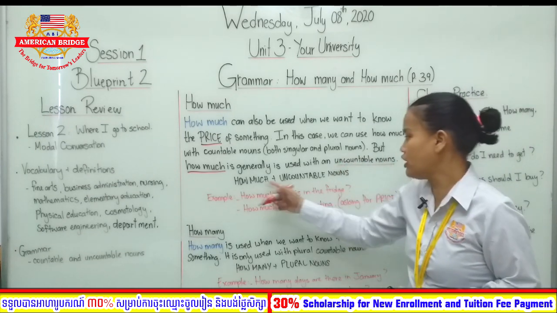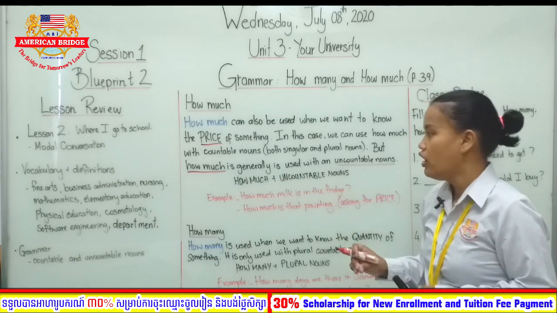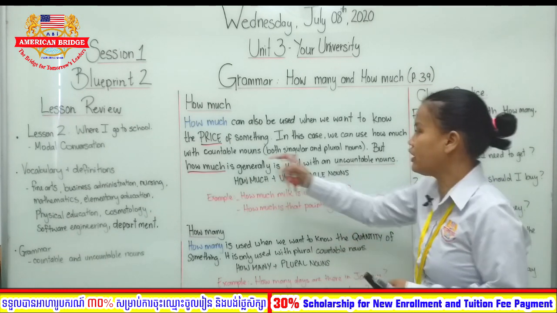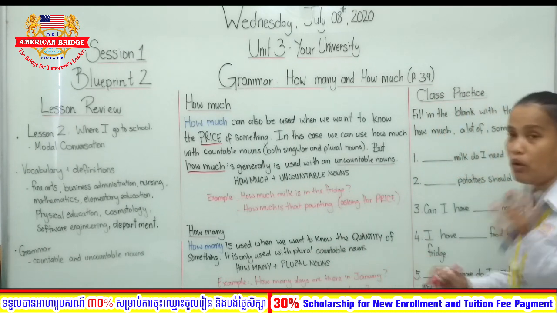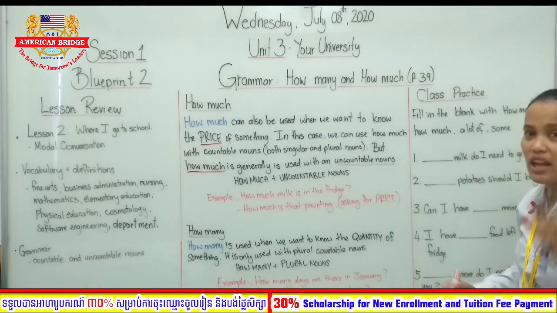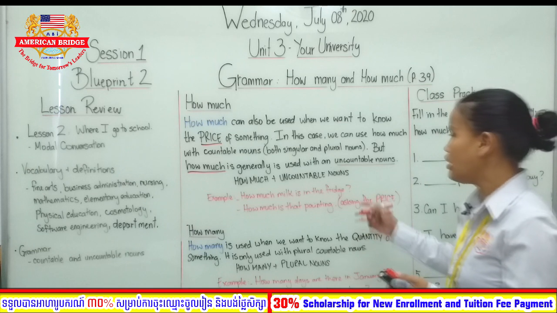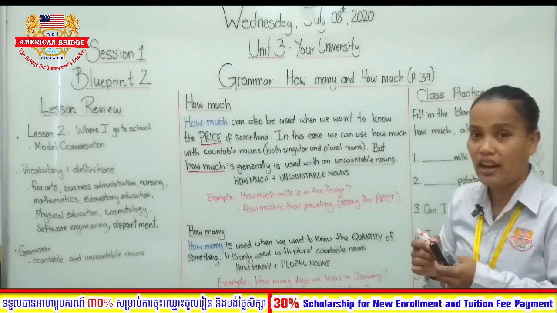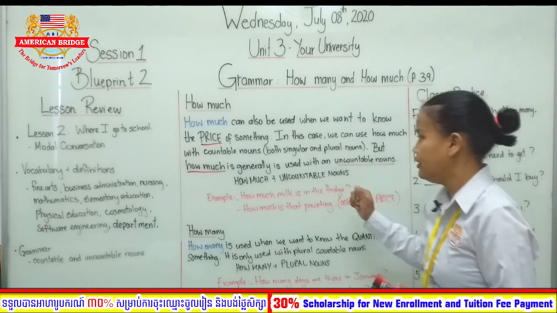So we have how much plus uncountable nouns. So basically, not only can we use it with countable nouns, both singular and plural, but how much is generally used with uncountable nouns, like I said before, okay?